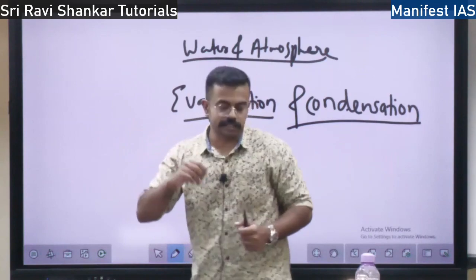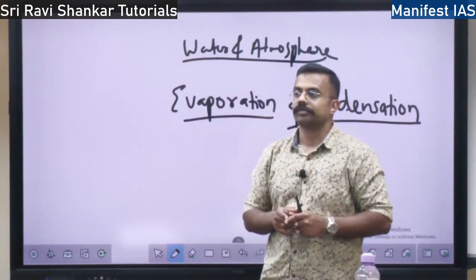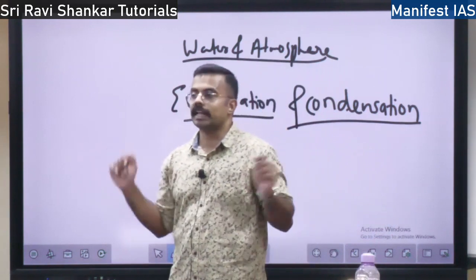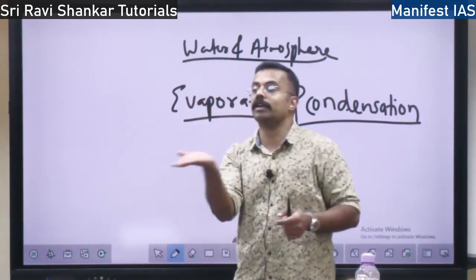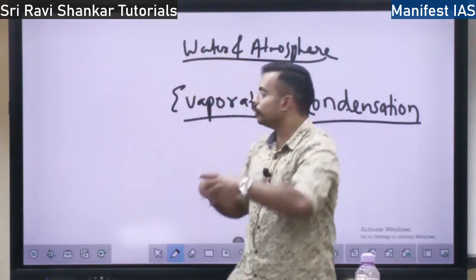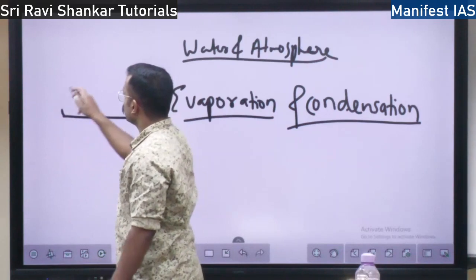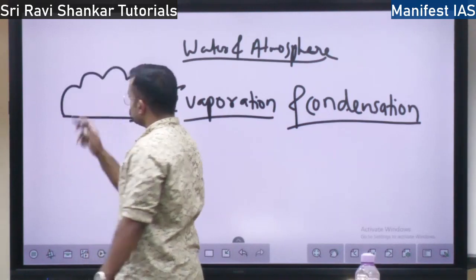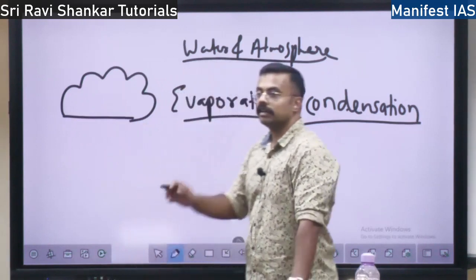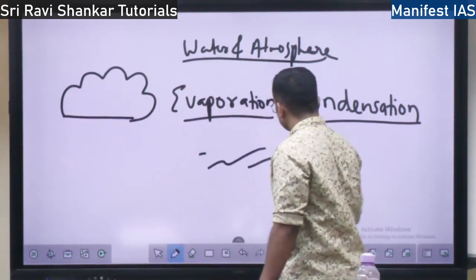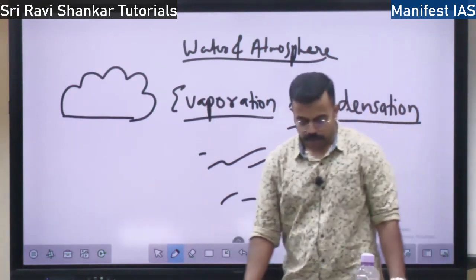So the cirrus clouds have a feather-like appearance, like a bird feather, whereas the cumulus clouds have a flat base. Like when you draw the diagram in schools and colleges about the cloud, this is the cumulus cloud with a flat base, whereas cirrus clouds are just like this. So this is a proper cumulus cloud.